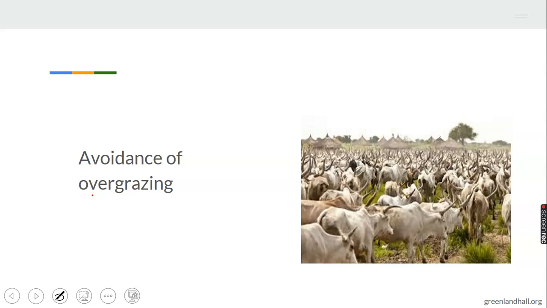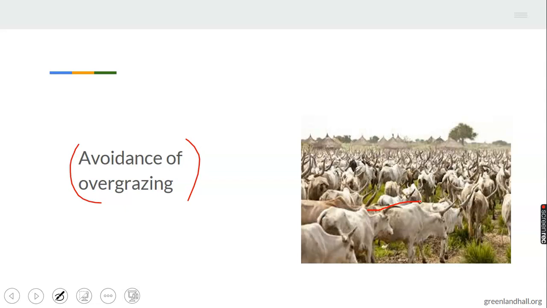3. Avoidance of overgrazing. You discover that in this picture, you have many animals grazing on this land. When many animals are allowed to graze on a particular land, it exposes the soil to erosion. It exposes the soil to direct sun rays, and evaporation will take place. Few animals should be allowed to graze on land in order for the farmer to conserve the nutrient effectively.